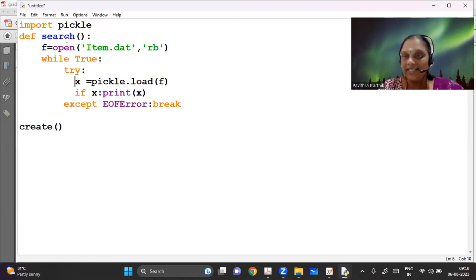Now, when I load it as X, it's a list now. So we know the first one is item number, next is item name, and then you have quantity and finally price. So 0, 1, 2, 3. So it's the index number 3. So what I will try here, I will load it.